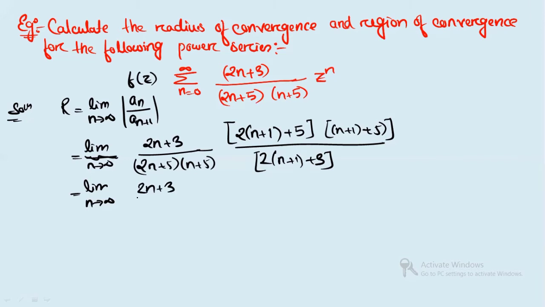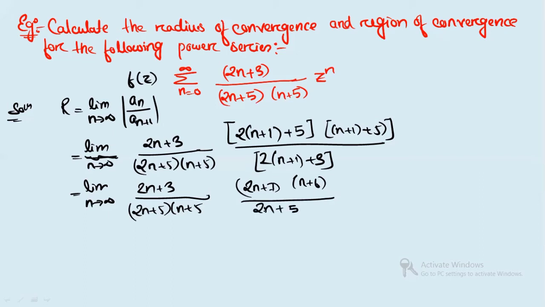So from here, let me do this second term, then we will take the common. 2n plus 5, and here you are having n plus 5. When you do this, you can see here you will get 2n plus 7. Yes or no? Here you will get n plus 6, right? And in the denominator you will have 2n plus 5. Clear? So when you do this, you will write limit n tends to infinity. Limit n tends to infinity means n you will have to keep in the denominator so that you will get a finite value, right?